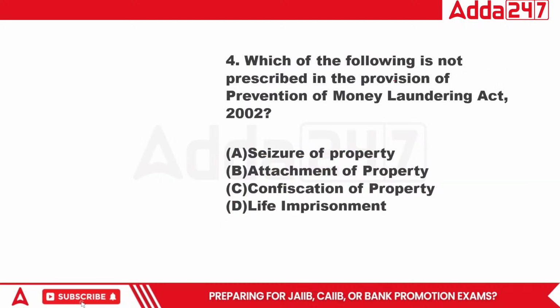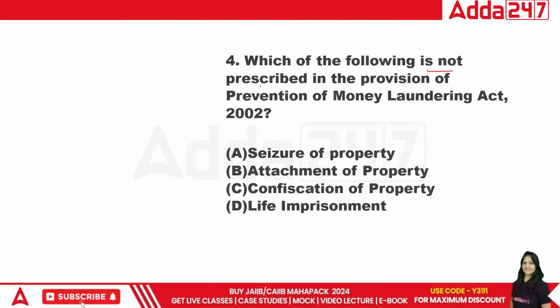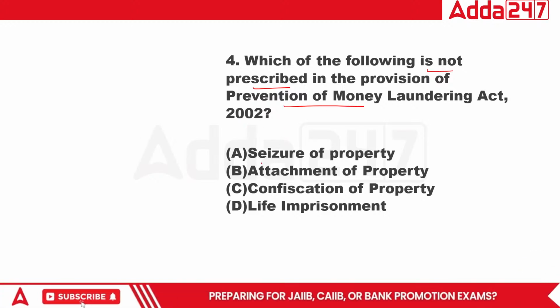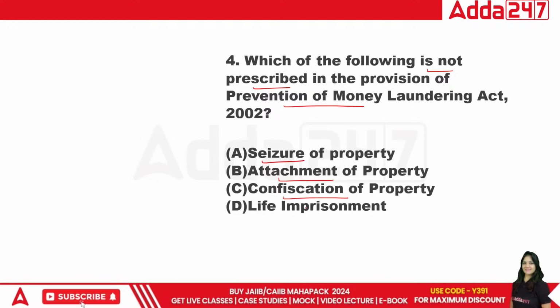Next. Which of the following is not prescribed in the provision of the Prevention of Money Laundering Act? Which is not prescribed: seizure of property, attachment of property, confiscation of property, or life imprisonment?